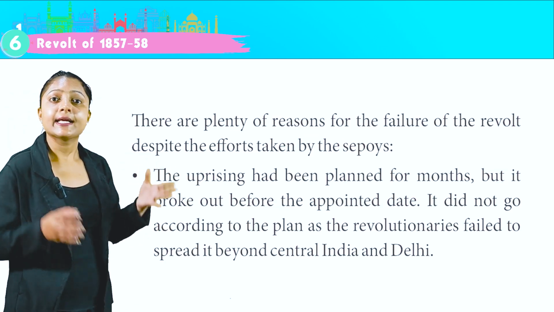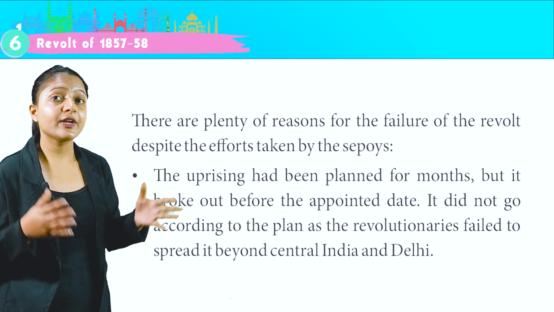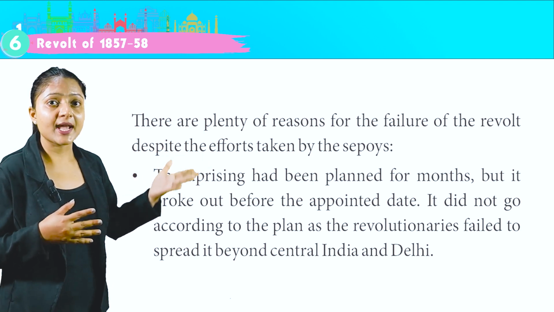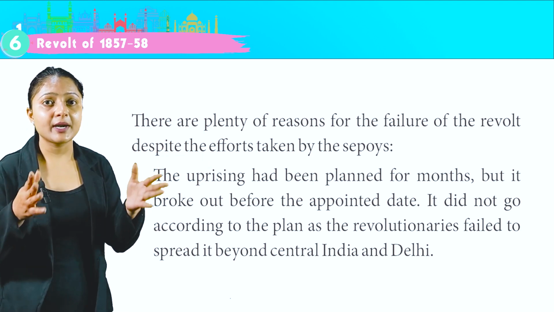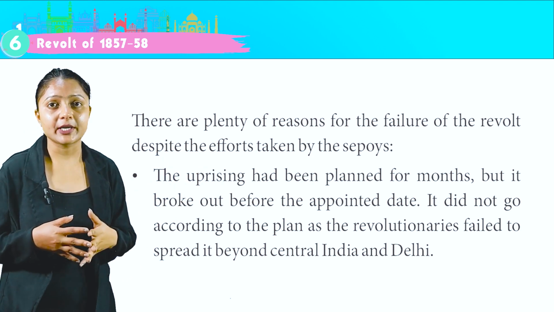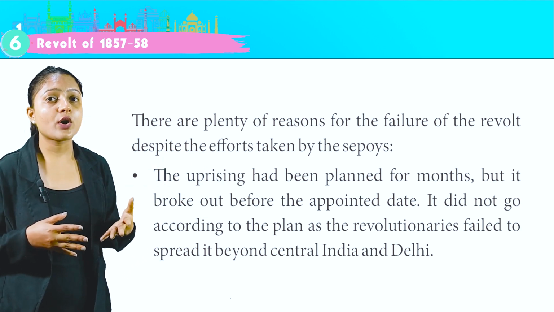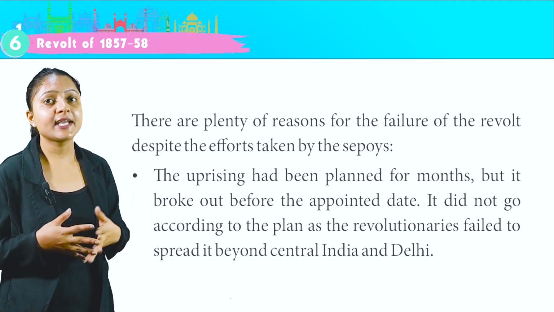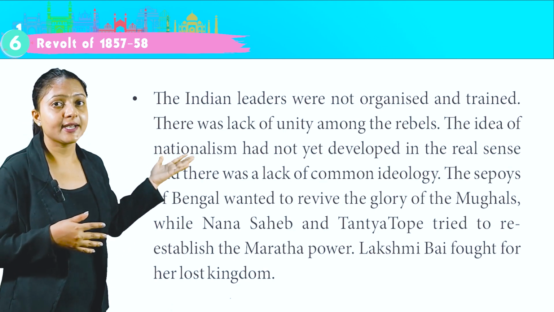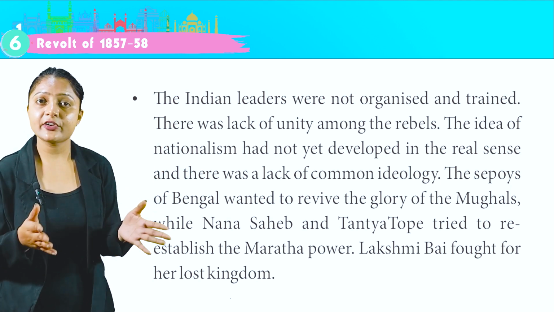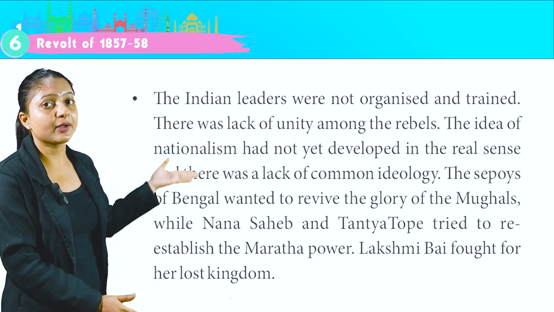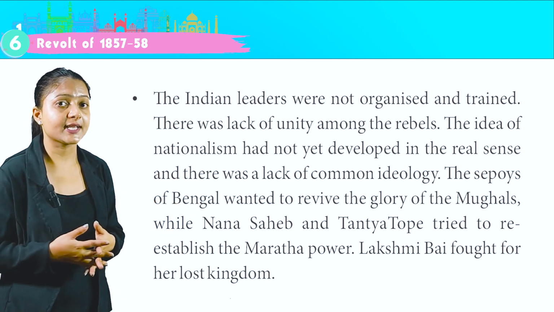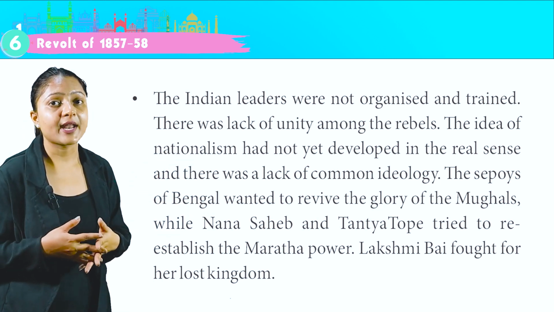Causes of the failure of the revolt. There are plenty of reasons for the failure of the revolt, despite the efforts taken by the sepoys. The uprising had been planned for months, but it broke out before the appointed date. It did not go according to plan as the revolutionaries failed to spread it beyond central India and Delhi. The Indian leaders were not organized and trained. There was a lack of unity among the rebels. The idea of nationalism had not yet developed in the real sense, and there was a lack of common ideology.